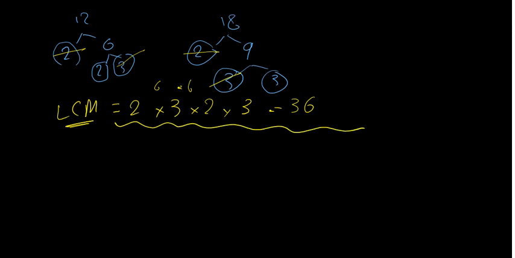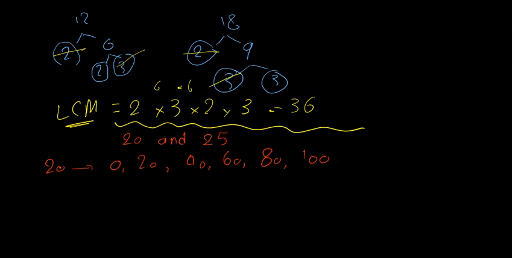Another example for finding the least common multiple. Find the least common multiple for 20 and 25. The first way, write the multiples. 0, then 20, then 40, then 60, then 80, 100, and so on. 25: it's 0, 25, 50, 75, 100, 125, and so on.